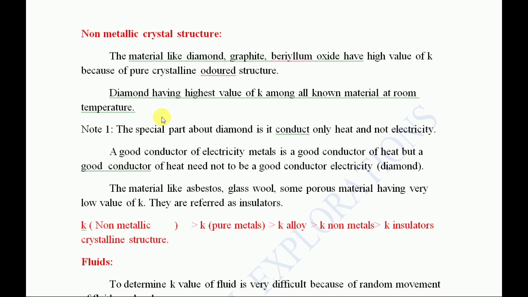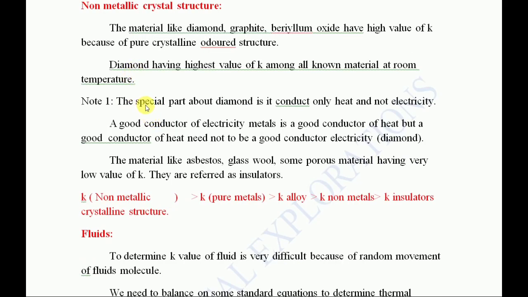Very, very important: diamond is the only non-metallic crystalline structure which can conduct heat but not electricity. I have given here, it conducts only heat and not electricity. That's why diamond is used in space applications for making satellites and all those things, because if anything goes wrong, there will be a very big loss. Our cost is very high, so only diamond is used there. It can conduct only heat, but it can't conduct electricity, so the damage is very less. That's why we are using diamond in space applications.